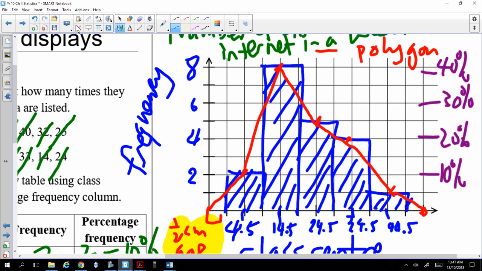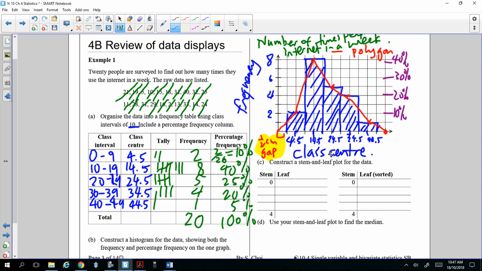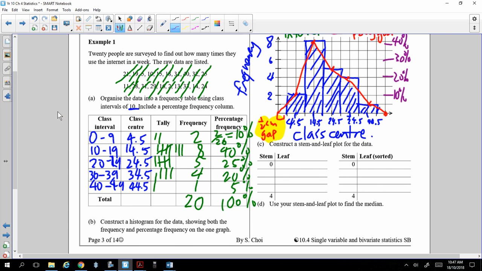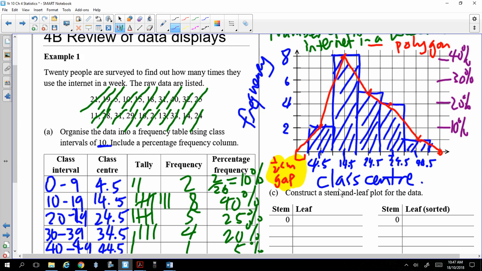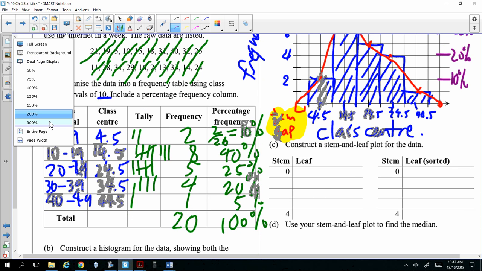All right, good. And the last bit, we're going to draw a stem and leaf plot on the same data. We're going to do the same stem and leaf plot, and then we're going to find the median. All right, hopefully done. Okay, very straightforward. Let's try a stem and leaf plot. So a stem and leaf plot looks like this.